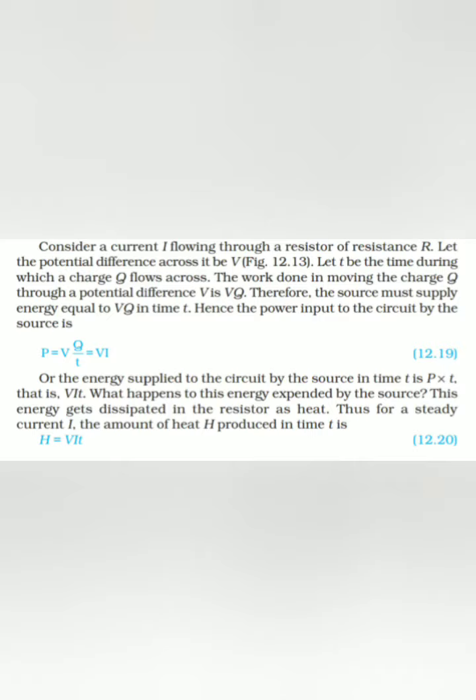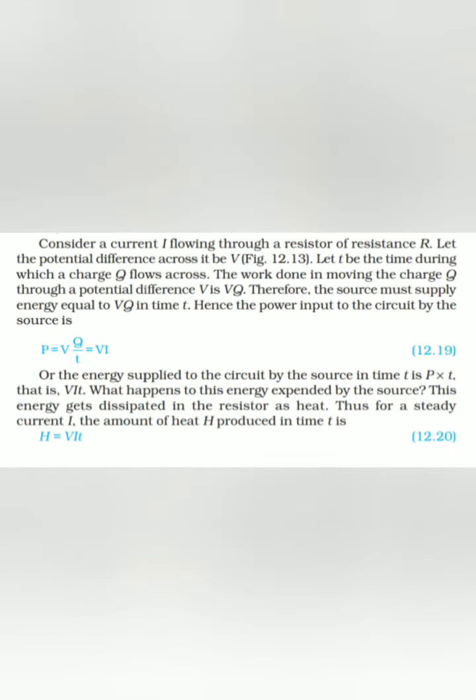Now we know that energy supplied to the circuit by the source in time t is equal to P into t. From the previous expression, we have P = VI. Hence, the amount of heat energy supplied is given by H = V into I into t, where I is the steady current flowing, V is the potential difference, and t is the time.